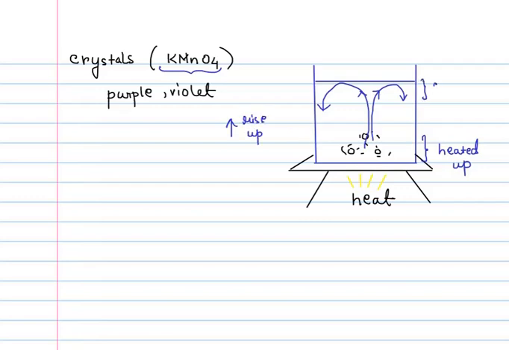The water in the upper part is comparatively cooler than the lower part, because the lower part is in direct contact with the source of heat, but the upper part is not, and therefore cooler fluids always move down. So the water in the lower part, which is heated, moves up, and in order to occupy the space vacated by this water moving up, cooler water from the top comes down and takes its place.